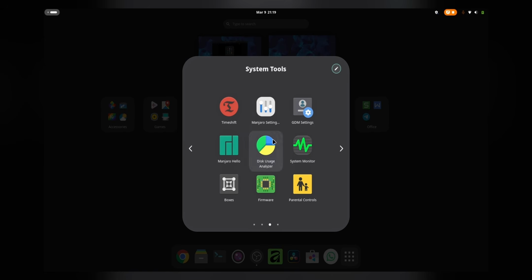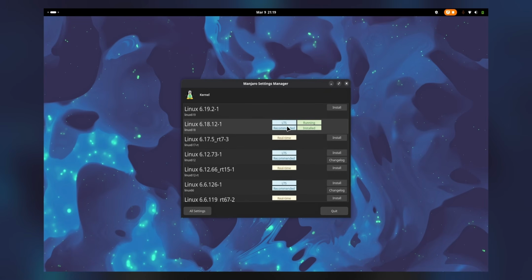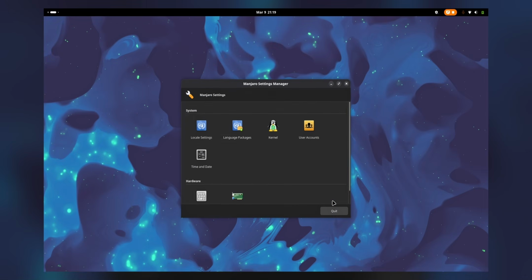Let me show you something. For example, here, go to Manjaro Linux Manager, you can actually change Linux kernels. And there, if I were to show you, right now we're running the LTS version, which is the most stable one, while another latest one is available. If I were to install it, I just click a button, it will be installed, that's it. Let me just show you something else.